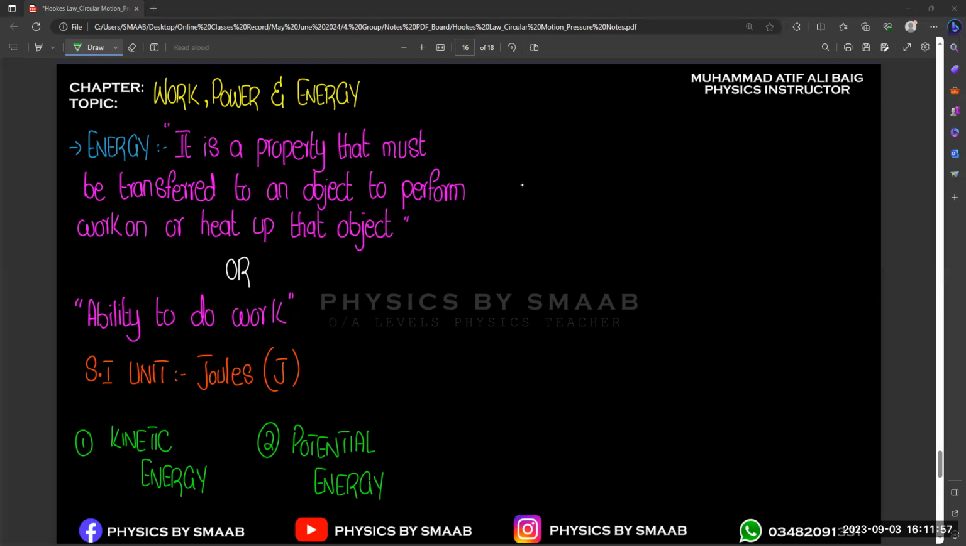So basically, there are two categories of energy only. But in general, if we are talking about daily life examples, like solar energy, wind energy, or tidal energy, these are different types of energy. But if we want to categorize them, we need to categorize them either into kinetic or into potential, right? So first of all, if we talk about kinetic energy, so basically,